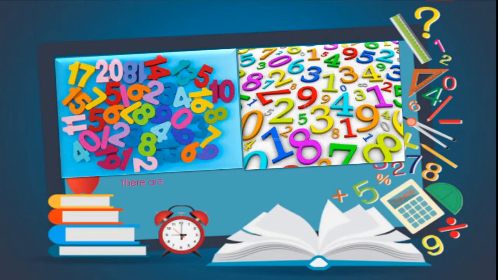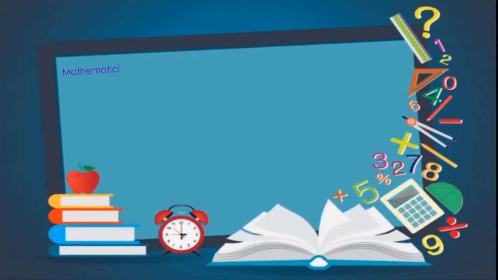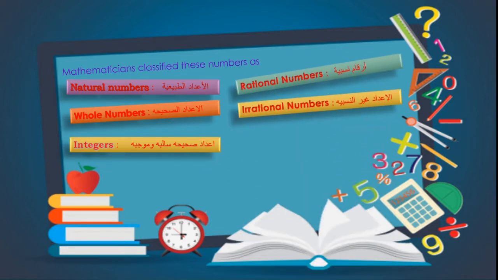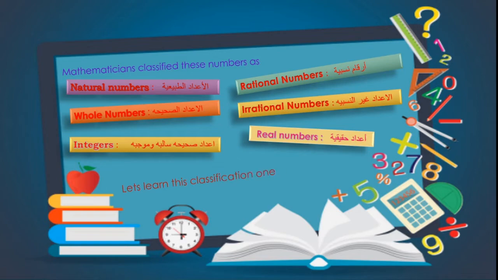There are many numbers. Some are fractions, some are positive numbers, some are negative, some are perfect roots, and so on. Mathematicians classify these numbers as natural numbers, whole numbers, integers, rational numbers, irrational numbers, and real numbers. Let's learn this classification one by one in detail.